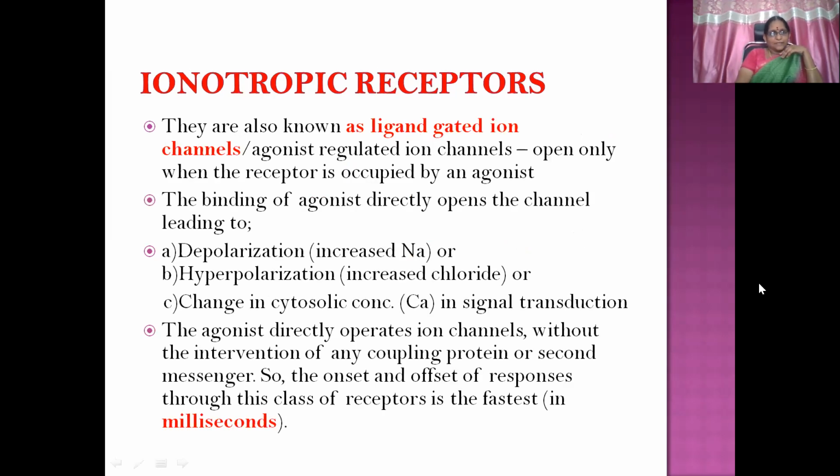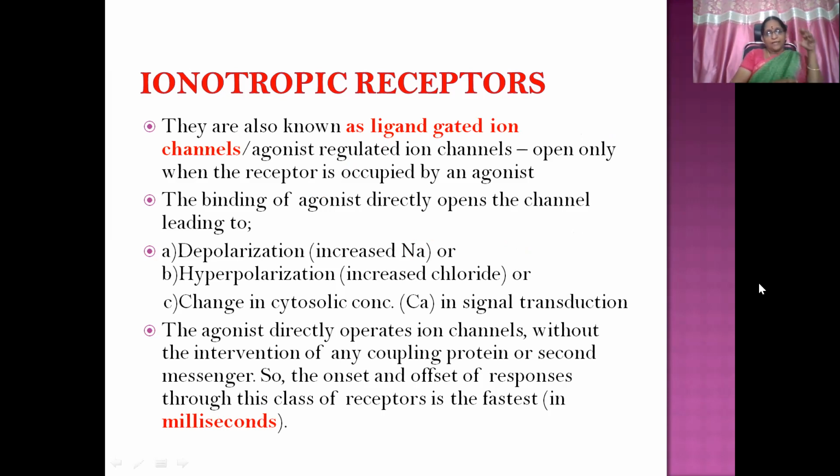Ionotropic receptors are also known as ligand gated ion channels because they are connected to the ion channels and they regulate those ion channels. That means they open only when an agonist occupies the receptor.